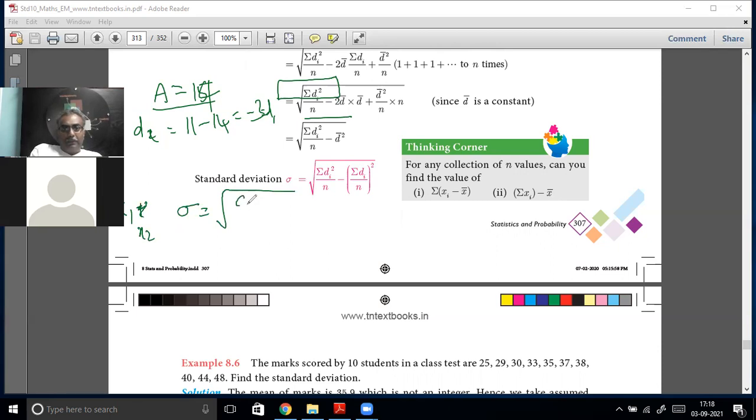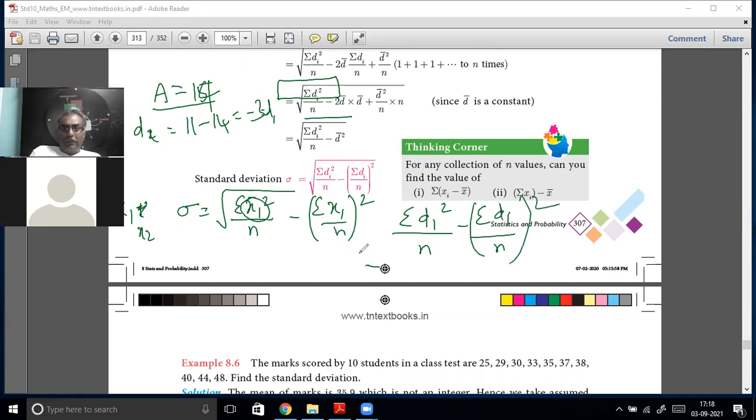What was the value? Sigma x_i squared by n minus sigma x_i by n the whole square. Remember, here wherever x_i comes, you just put d_i. Sigma d_i squared by n minus sigma d_i by n the whole square, the whole root. That's all. Assumed mean method. Wherever x_i comes, you substitute d_i. That's all the formula.